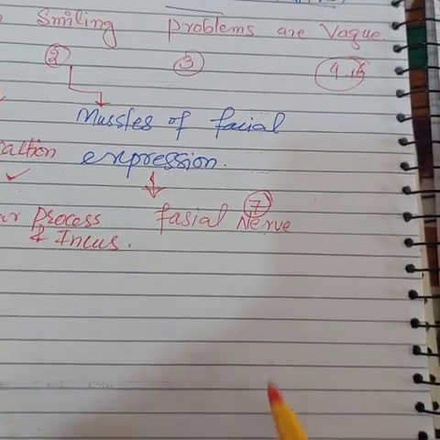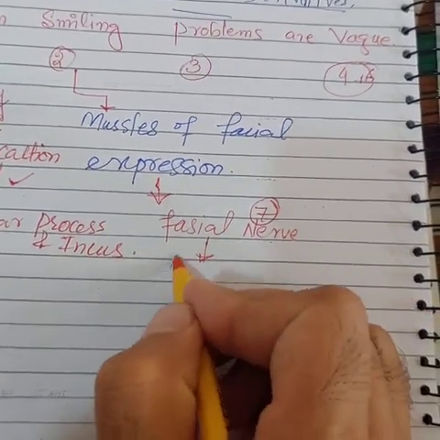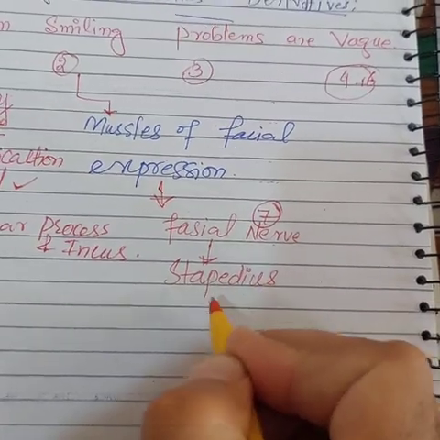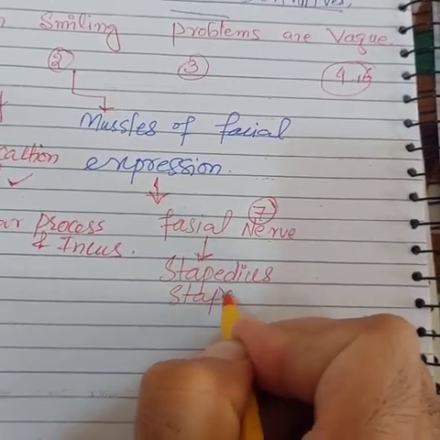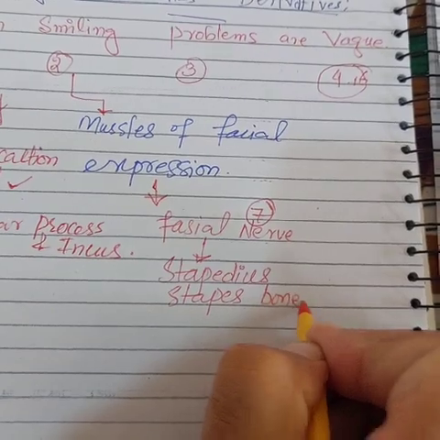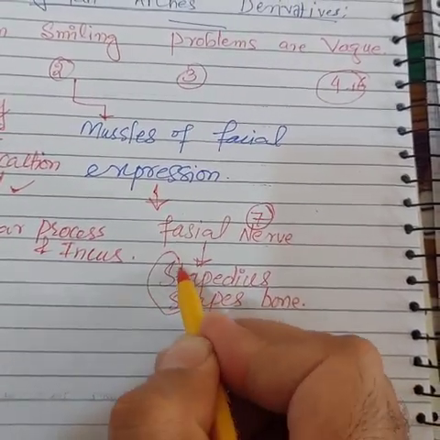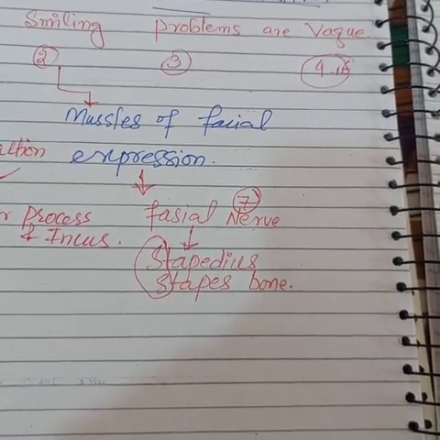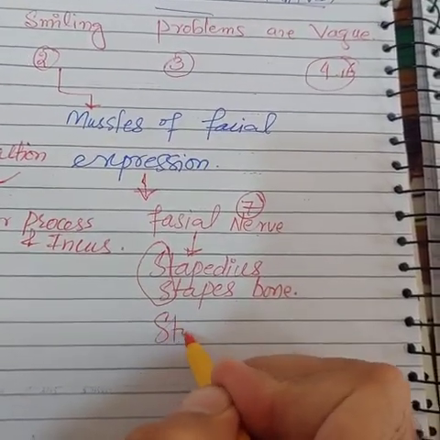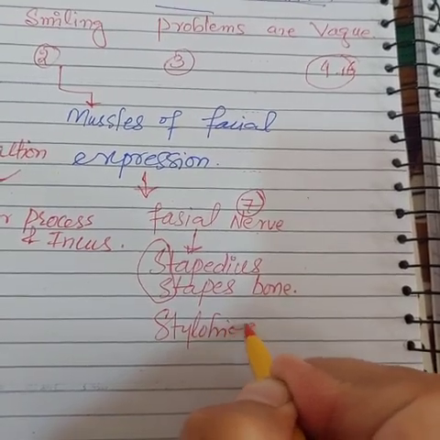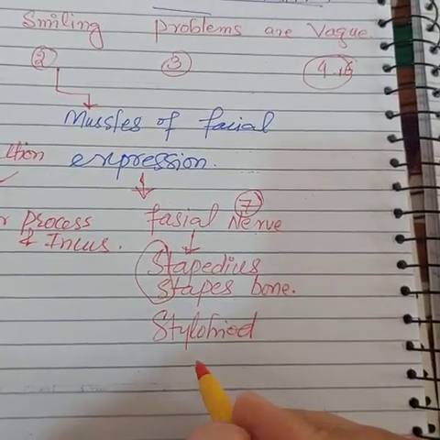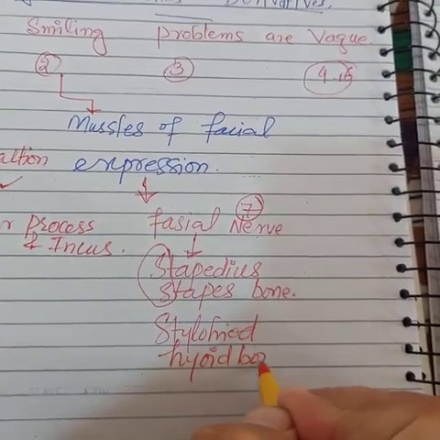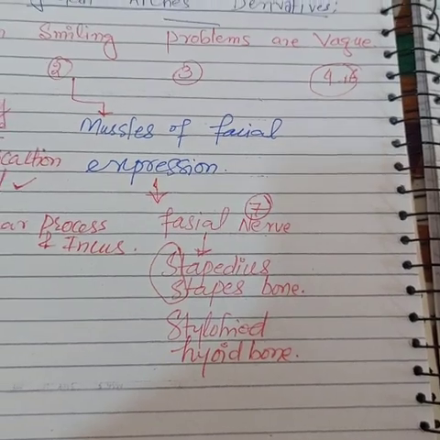And you should also know that the stapedius muscle and stapes bone also start from S. So these are the derivatives of the second pharyngeal arch. The stylohyoid muscle and some part of the hyoid bone are also derivatives of the second pharyngeal arch.